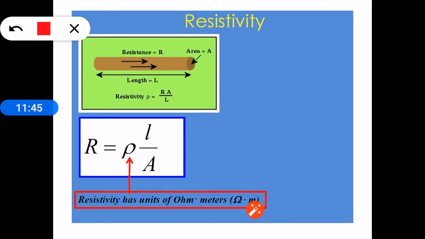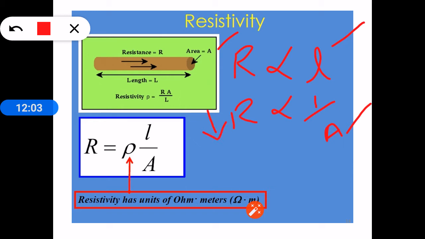Resistance is found to be directly proportional to length and inversely proportional to area of cross section. With increase in the length, resistance also increases. With increase in area of cross section, resistance will decrease. Joining these two, we can write R proportional to L by A. Whenever there is a proportionality symbol, we can remove that and introduce a constant. Here the constant introduced is rho. R equals rho L by A.